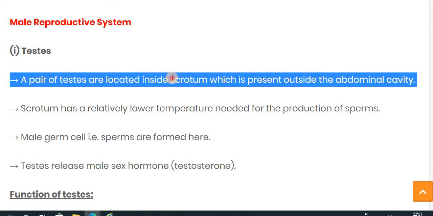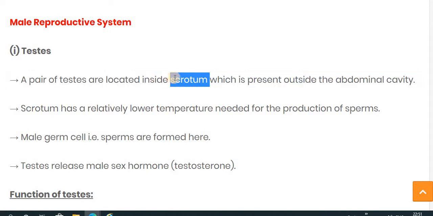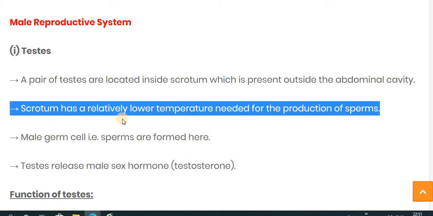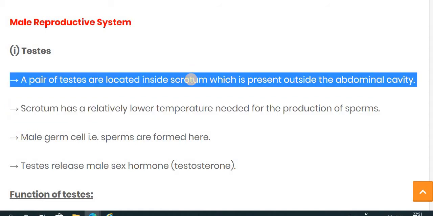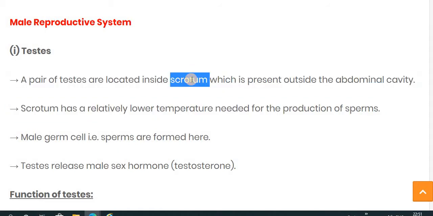Now let's see what the scrotum is. The scrotum has a relatively lower temperature needed for the production of sperm. These testes are located inside the scrotum. The scrotum is a bag-like, or sac-like, structure in which the testes are present. What is the function of the scrotum?